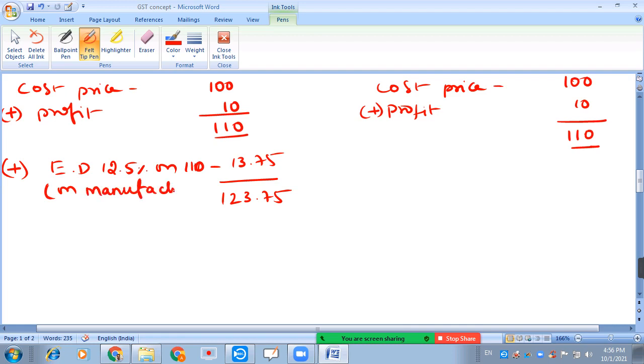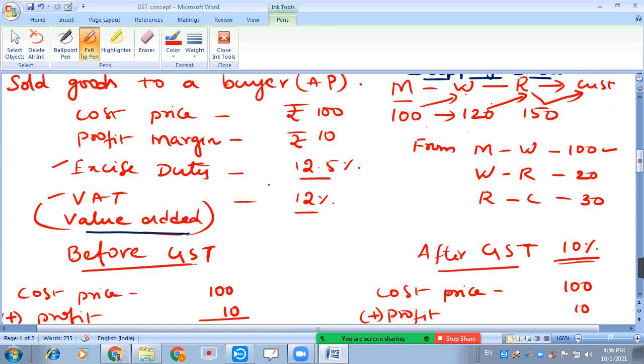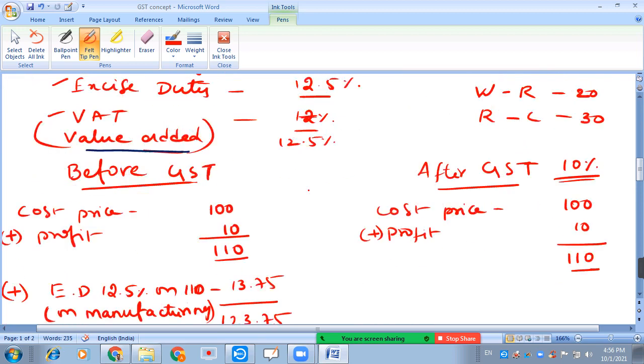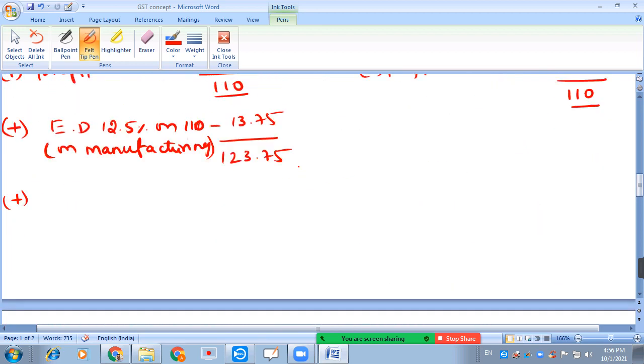Actually this tax is levied on manufacturing and the manufacturer pays it. So the manufacturer paid this 13.75 tax. Later, whenever the manufacturer sold the goods to another person, that is the wholesaler or distributor, this VAT is also considered. VAT is levied whenever the goods are sold.